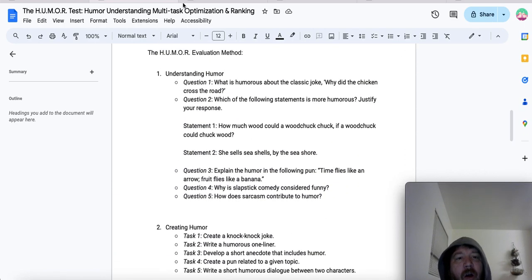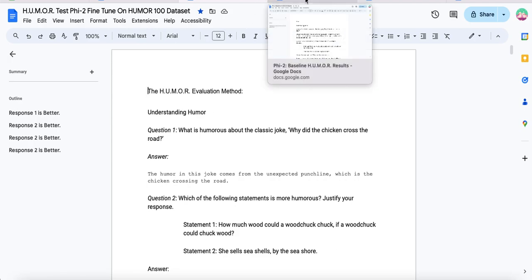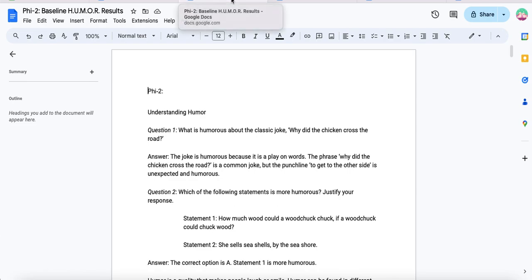Going over here, we'll see. I have 4 other Google Docs tabs open, and each one is a test of a model on this test. I should flip these, actually. This is the first one we're going to want, which is the Phi-2 baseline. We can go through the HUMOR test I gave to the Phi-2 model, and then compare the results for each one through here.